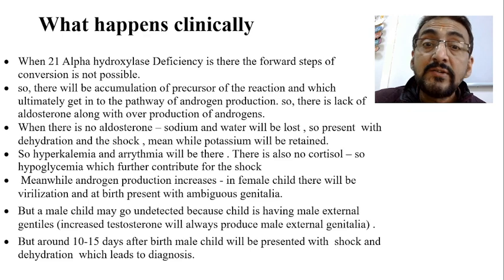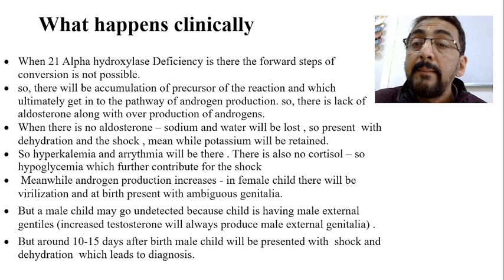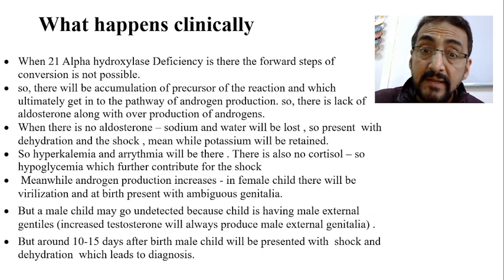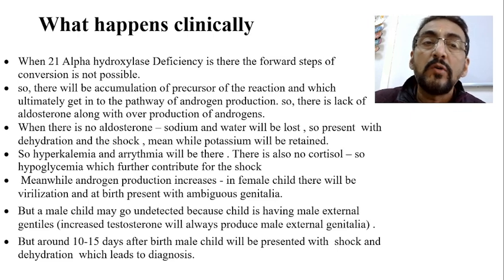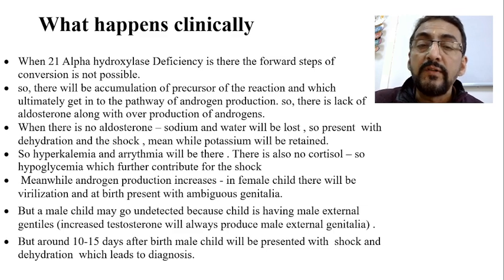When there is no aldosterone, sodium and water will be lost, so the child presents with dehydration and shock. Potassium is also retained, because if sodium is not absorbed, potassium is not excreted. So hyperkalemia and arrhythmia will be there. There is also no cortisol, so there is hypoglycemia, which further contributes to the shock.